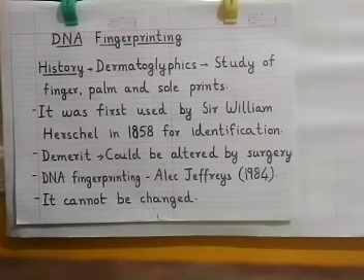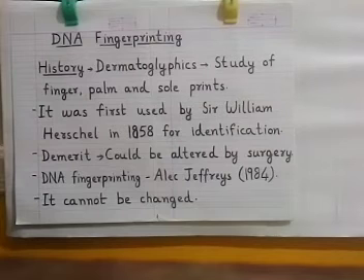The fingerprints or palm or sole prints could be easily altered by a simple surgery. So the person can hide their identity.